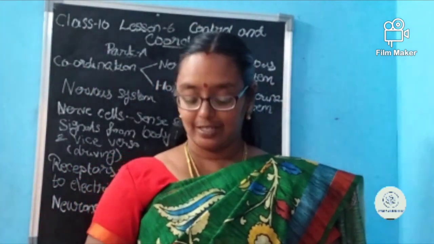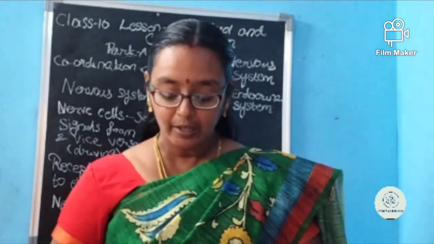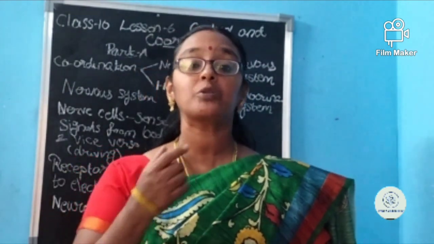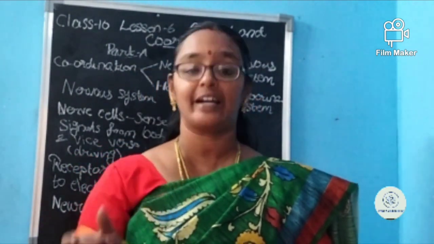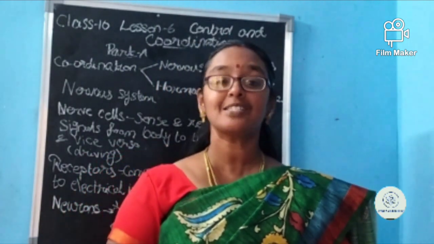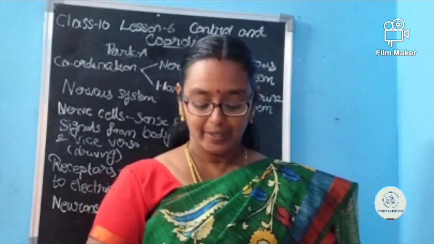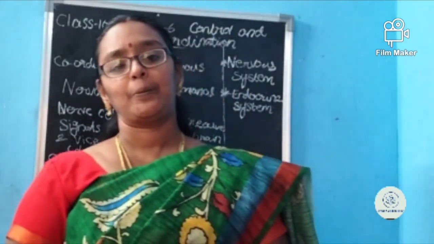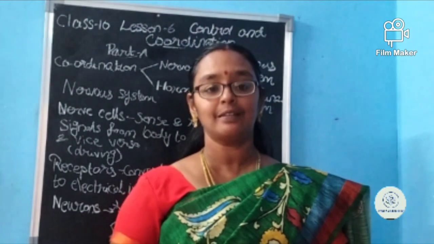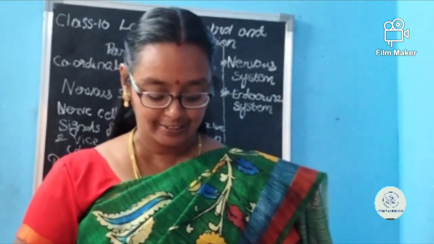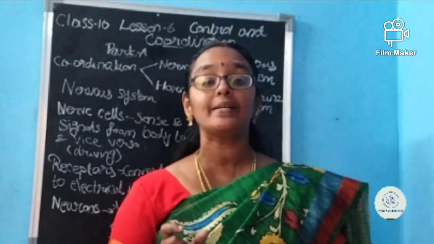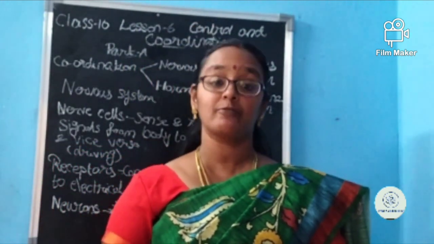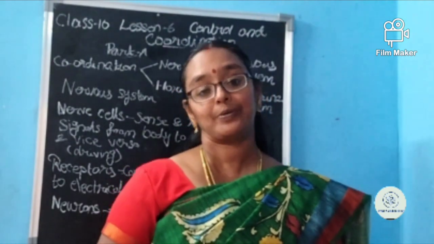The first question was, in esophagus, the movement of the food is by the process of dash. The food is moving through the esophagus by the process named dash. What's the answer, Kana? It's peristalsis. Okay. Second one is internal respiration occurs in dash. Internal respiration occurs in cells. That's the answer. And the third one is another name of WBC is dash. WBC means white blood corpuscles. It's having one another name. What is that? It is leukocytes.